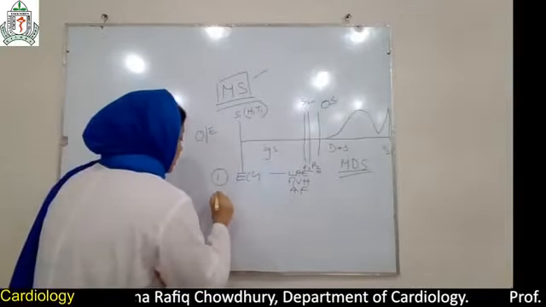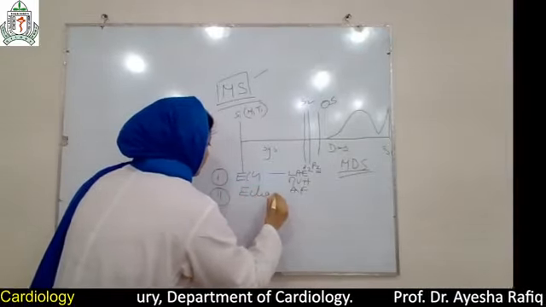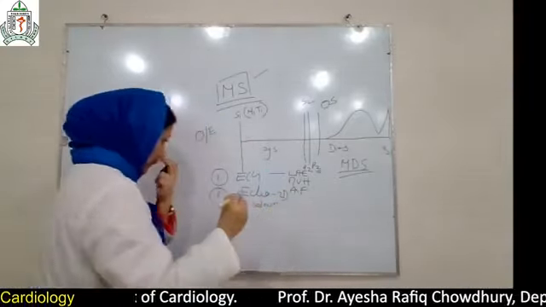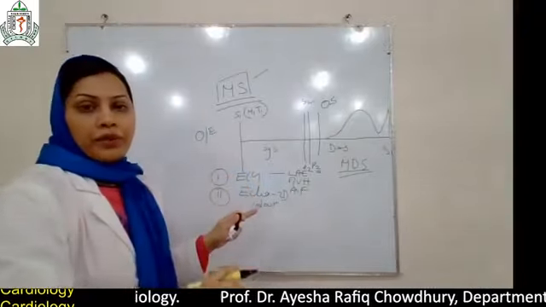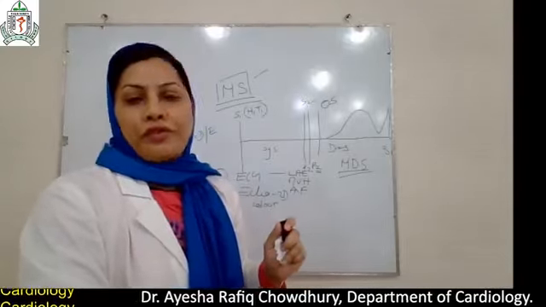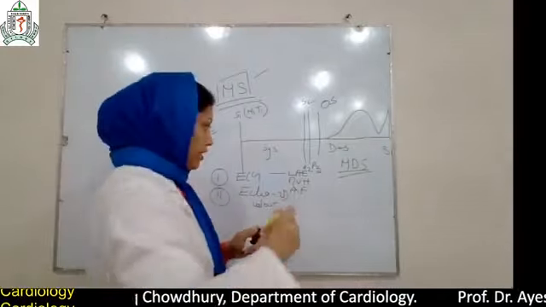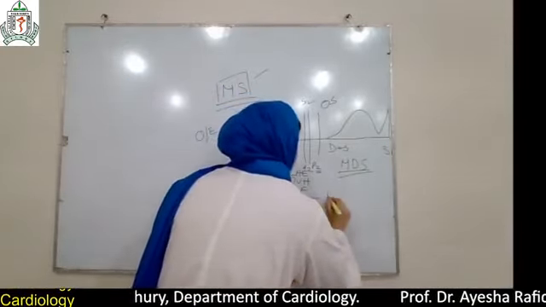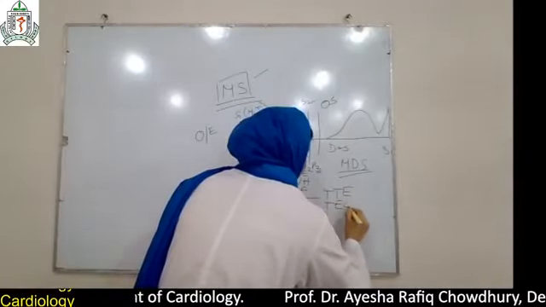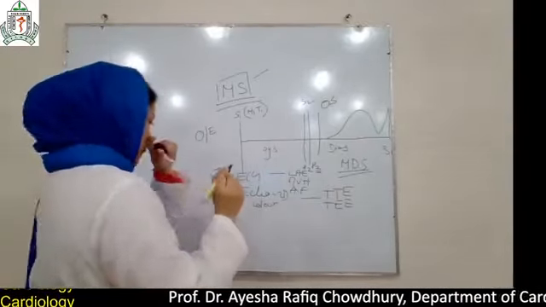The best option is echocardiography, 2D or color Doppler. There are two types of echocardiography: transthoracic echocardiography and transesophageal echocardiography. The best option is transesophageal echocardiography for mitral stenosis. So the best initial test for diagnosis is echocardiography.